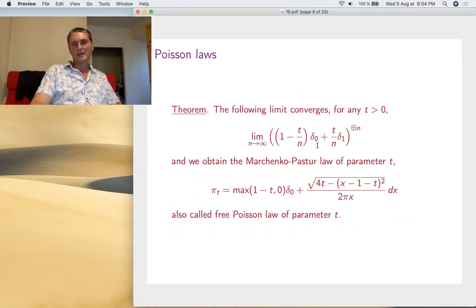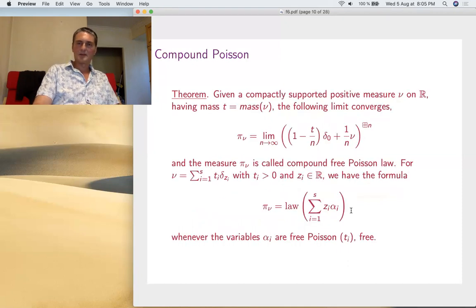The free one is exactly like the classical one. So you take this Bernoulli and you convolve it with itself, but this time with respect to the free convolution. In the classical case, with the usual convolution, you get Poisson of t, proved by Fourier. In the free case, the free convolution, we get the Marchenko-Pastur law of parameter t, also called free Poisson because it's also a free Poisson limit, proved by R transform. We also need a version of this, the compound Poisson limiting theorem.